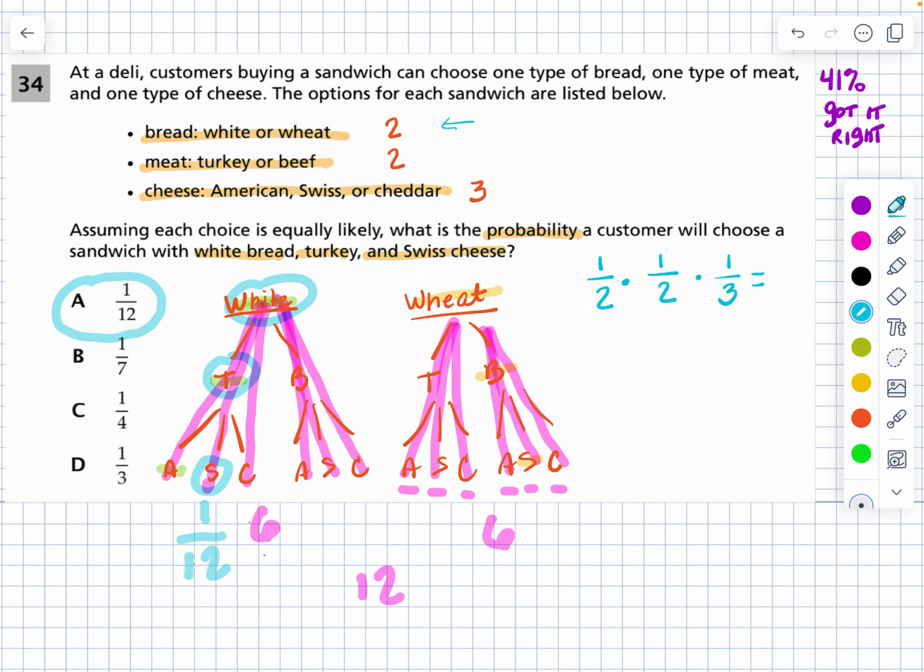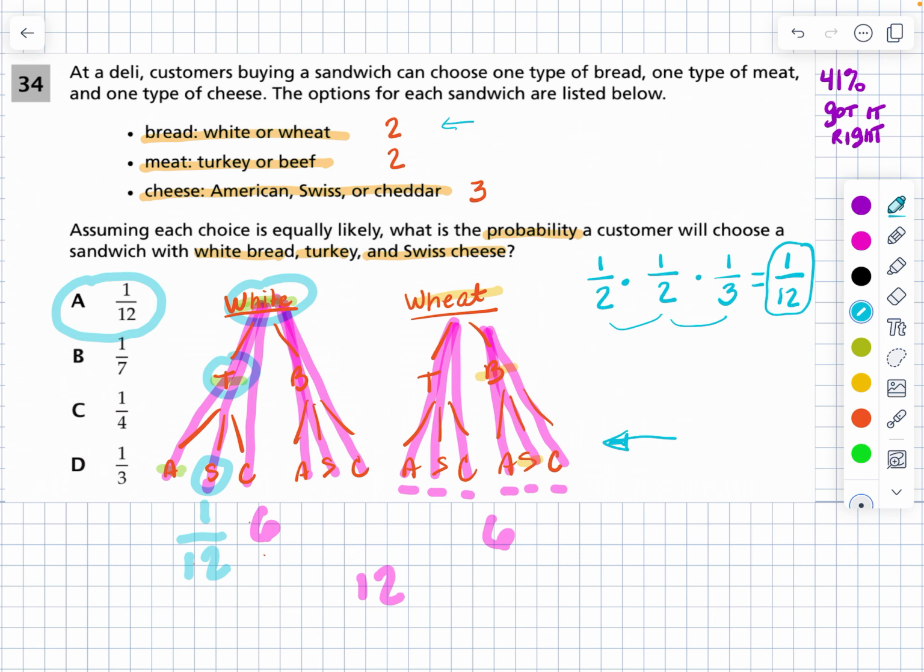Well, if we multiply all these together, 1 times 1 times 1 is 1, 2 times 2 is 4, and then 4 times 3 is 12. And again, we get the 1 out of 12 chance. Okay, that's our probability.